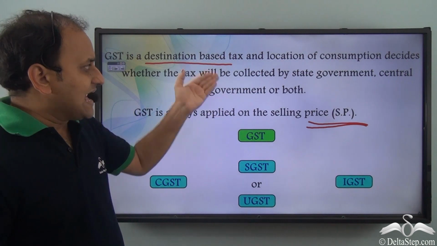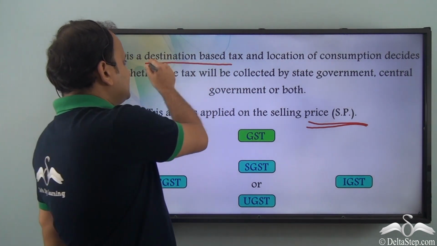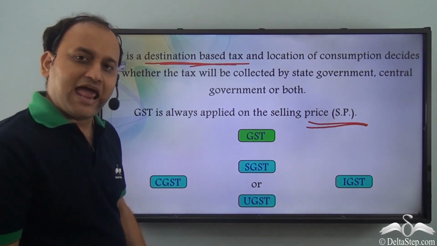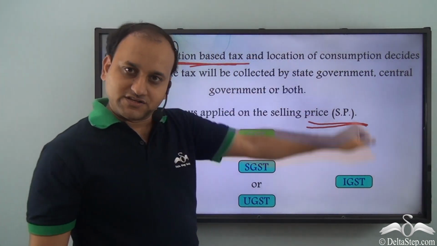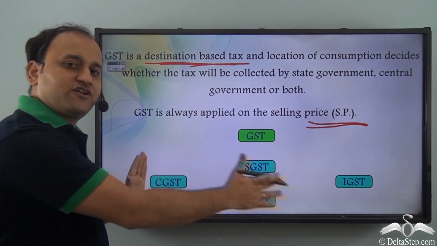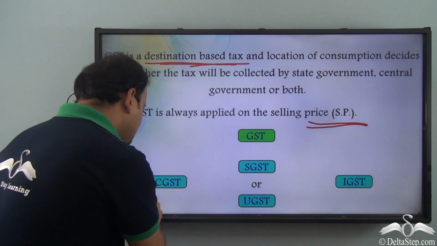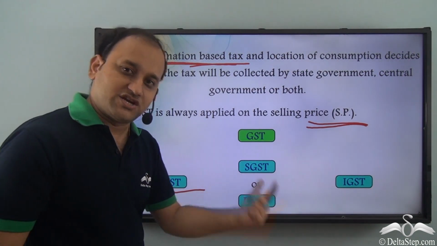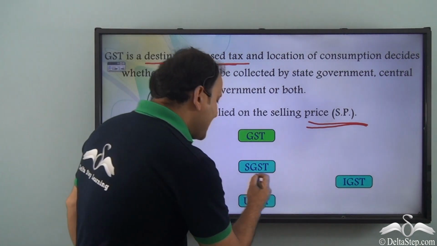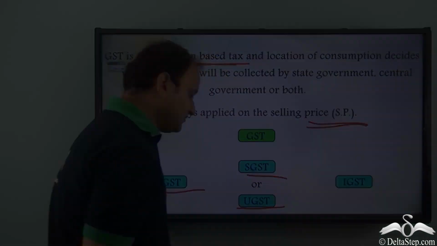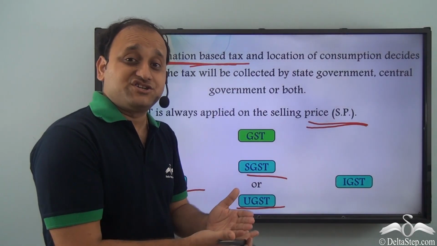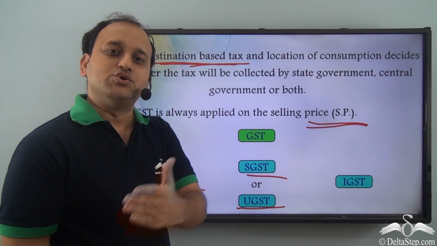Now this GST, as mentioned earlier, is a destination based tax, and according to the location of consumption, GST can be of different types. So we can have CGST, which is collected by the central government. We can have SGST or UGST, depending on whether the transaction is happening in a state or a union territory.